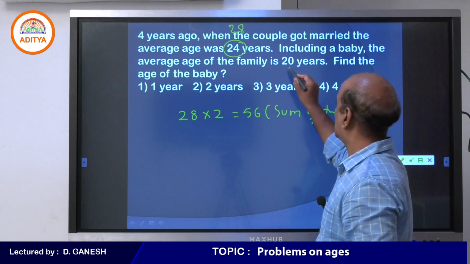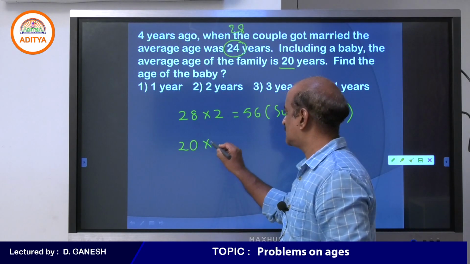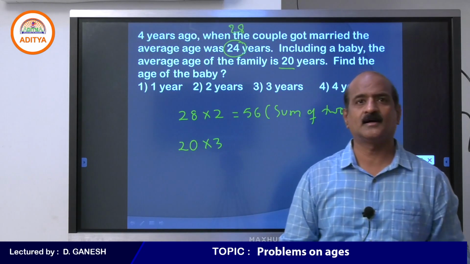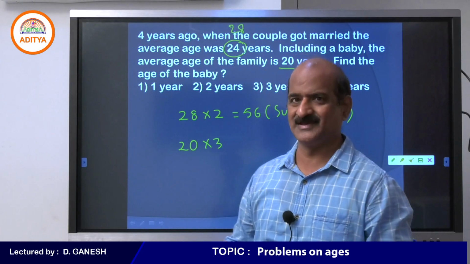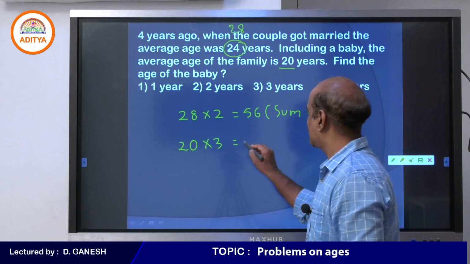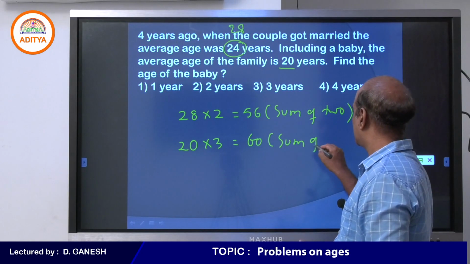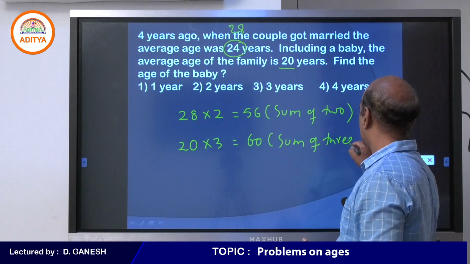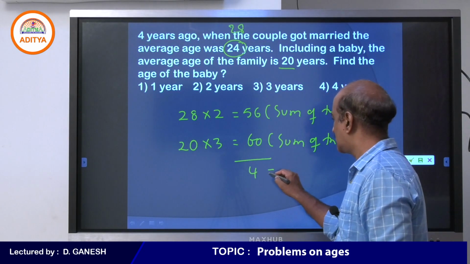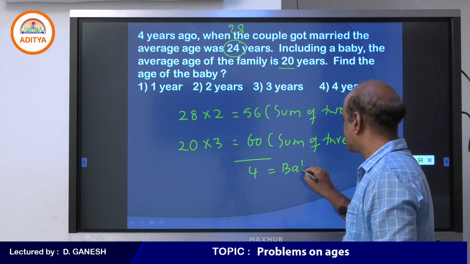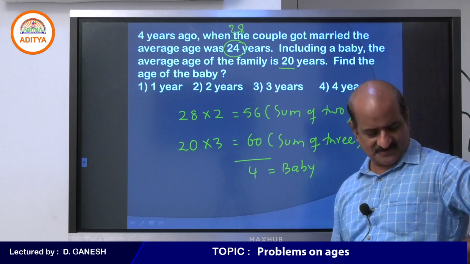Including baby, the average age of the family is 20. 20 is the average of 3 people because including baby. So, this family now has a baby as well. So, 20 into 3, 60. Remember, this is the sum of how many people? 3 people including baby. Therefore, the difference is 4 years. That is the age of the baby. So, your answer is 4 years.